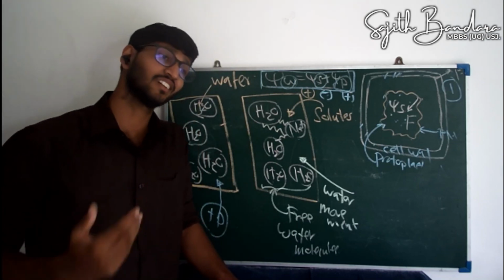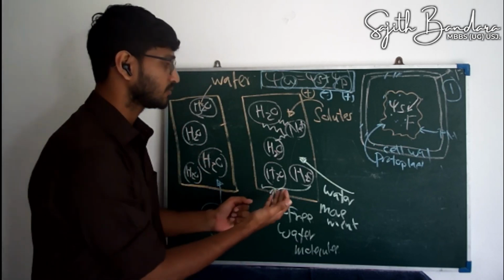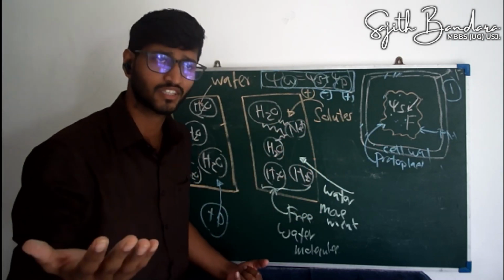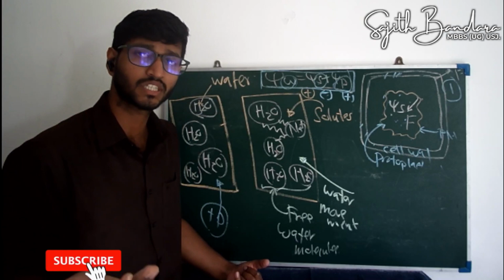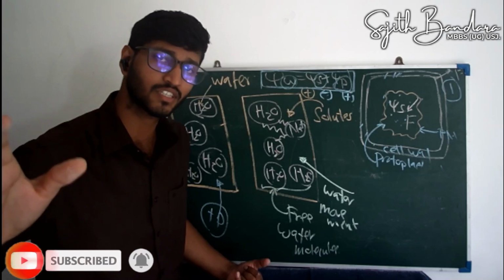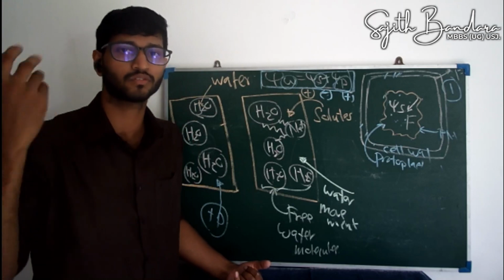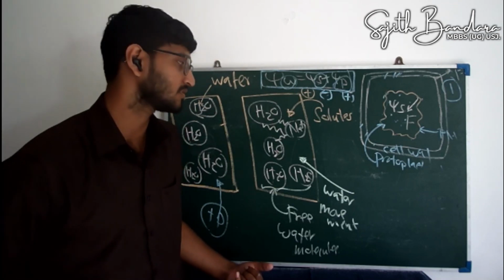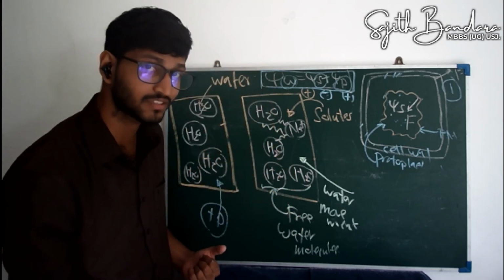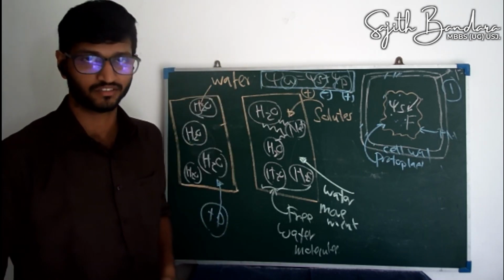Scientifically, we use certain other terms to explain this. When you add sodium, what happens to the solute concentration? It is increased. When the solute concentration is increased, we say solute potential is increased, that means the amount of solute is increased. So when the solute concentration increases, solute potential increases, but the amount of free water molecules decreases. Therefore, water potential is decreased.